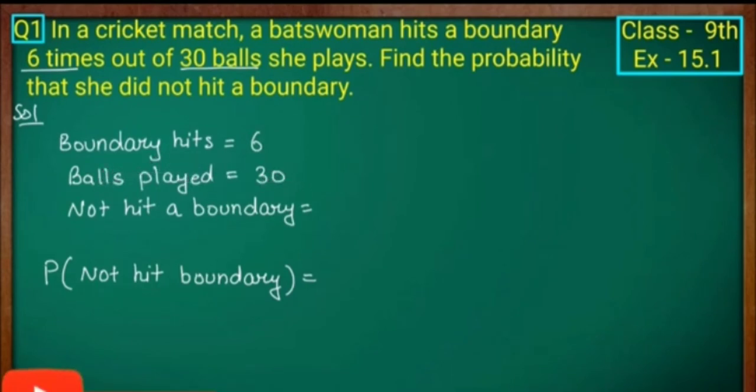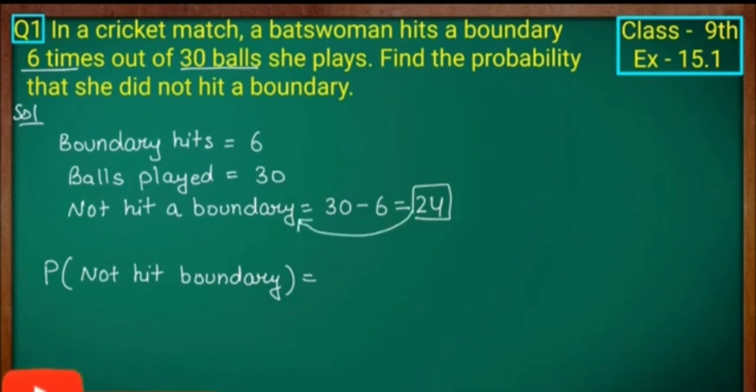She did not hit a boundary in the rest of the 30 balls, that is 30 minus 6, which is 24. That is the total of balls not hit for a boundary.